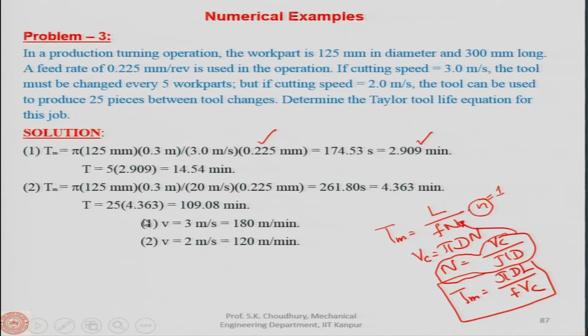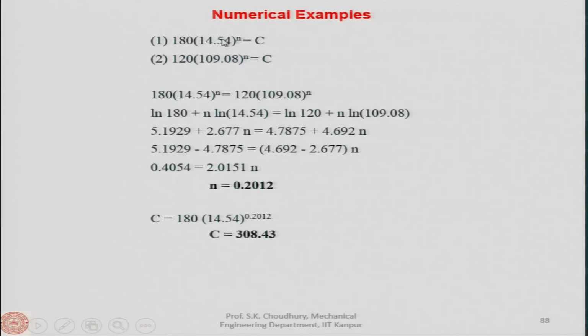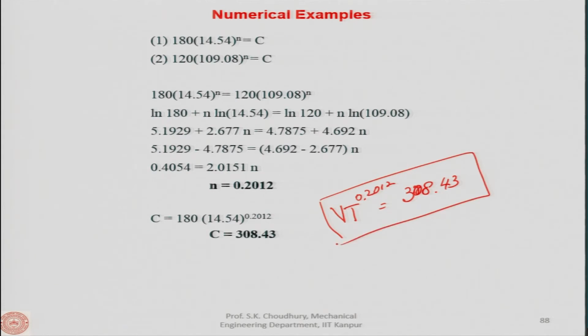From here we get these 2 equations, with 2 unknowns, n and c, which you can solve as we have seen earlier, and find the value of n and the value of c. Therefore, the tool life equation that has been asked is V t to the power 0.2012 is equal to 308.43. So, this is the tool life equation, this is the answer.